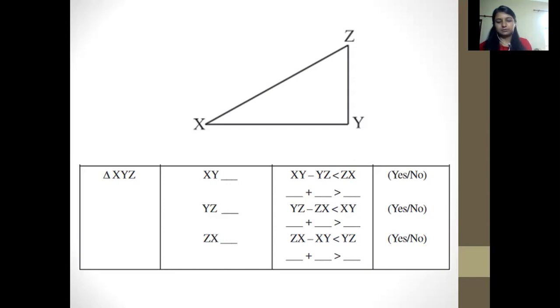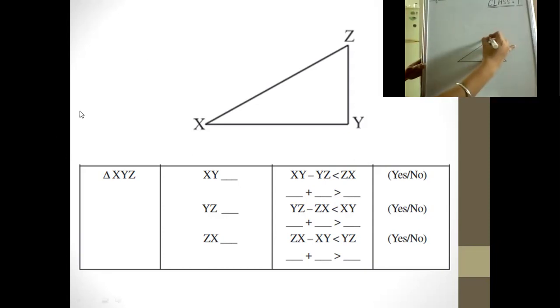Let me solve one for you then, for the practice again. Now in the first one, what they are asking: this is Z, this is X, and this is Y. You would be directly shifting to the XY condition. They are asking for XY plus YZ is greater than ZX. We would be checking if this condition is satisfying or not.